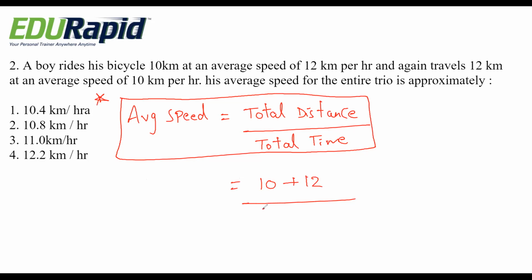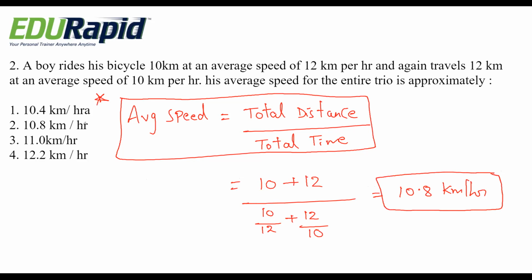And total time is 10 kilometer at an average of 12 kilometer per hour, again here it is 10 kilometer per hour. So if you solve you will get around 10.8 kilometer per hour. Option 2 is the right answer.